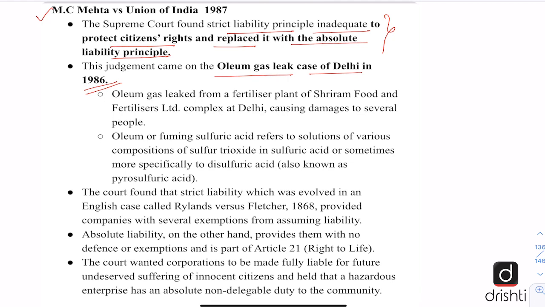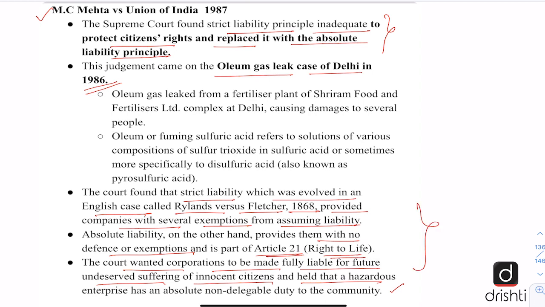In this case, the court found that strict liability, which was evolved in an English case called Rylands versus Fletcher 1868, provided companies with several exemptions from assuming liability. But in absolute liability, no defense or exemptions is allowed, and it is part of Article 21, right to life. The court wanted corporations to be made fully liable for future undeserved suffering of innocent citizens, and it held that a hazardous enterprise has an absolute non-delegable duty to the community. So in this case, this absolute liability principle came into existence. And this is a very important principle for any environmental disaster.